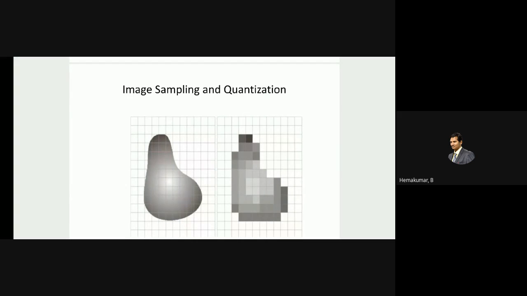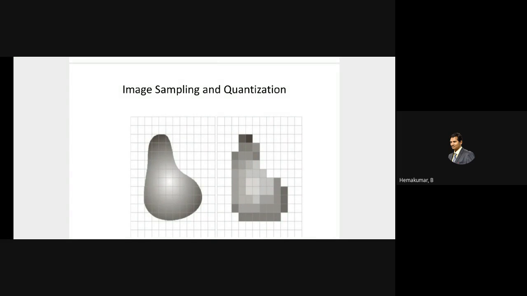But if you are improving the quantization factor, then we have to improve the image processor also. It should be a quicker, faster image processor to process these images. That is the main threshold in going for a better quality. In turn, it will increase the cost.